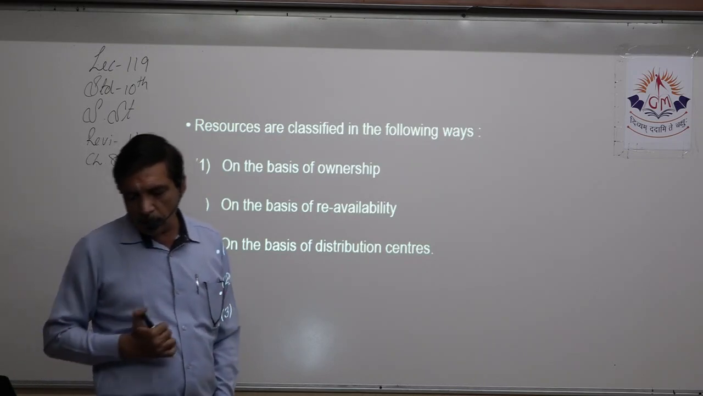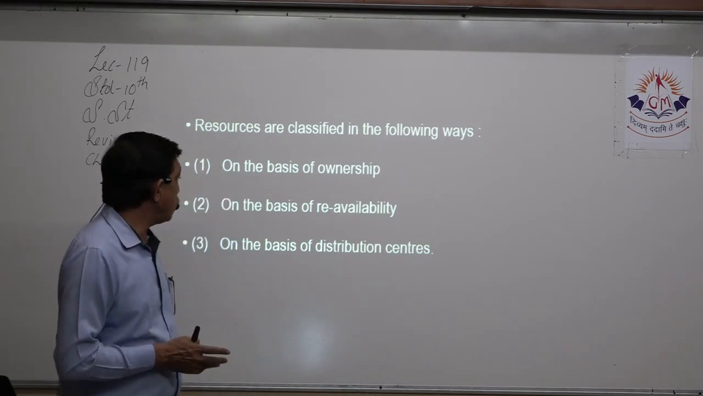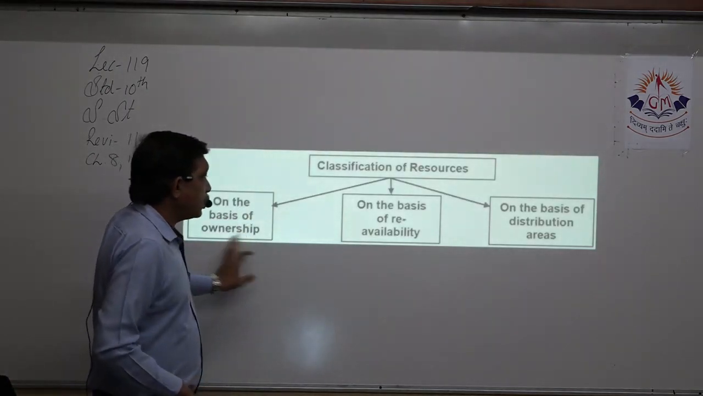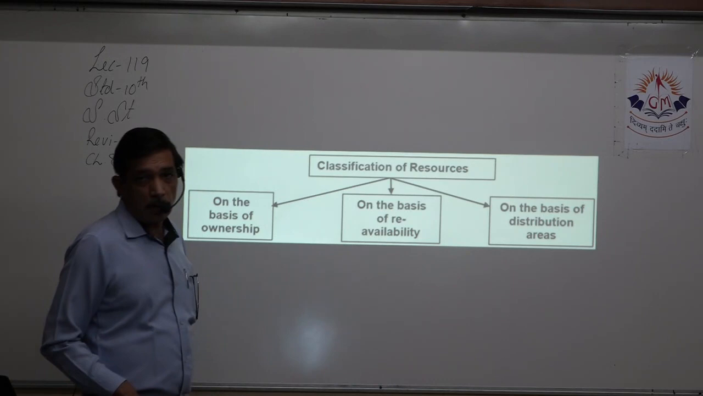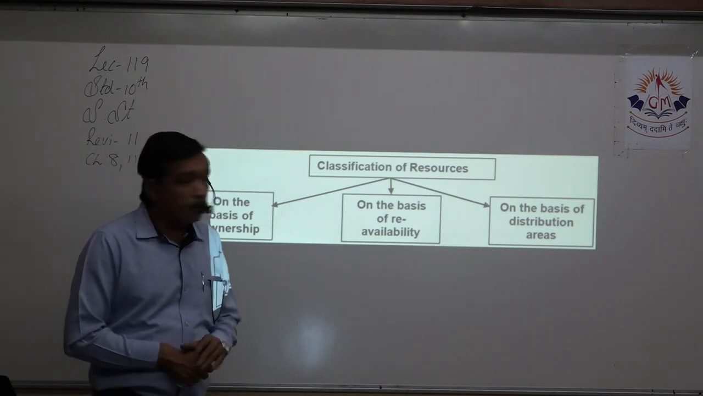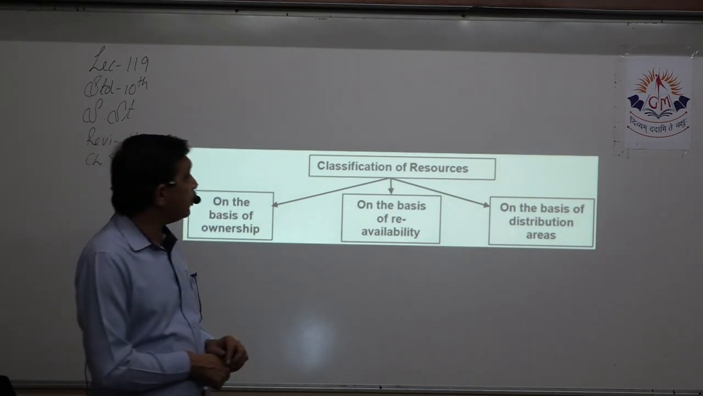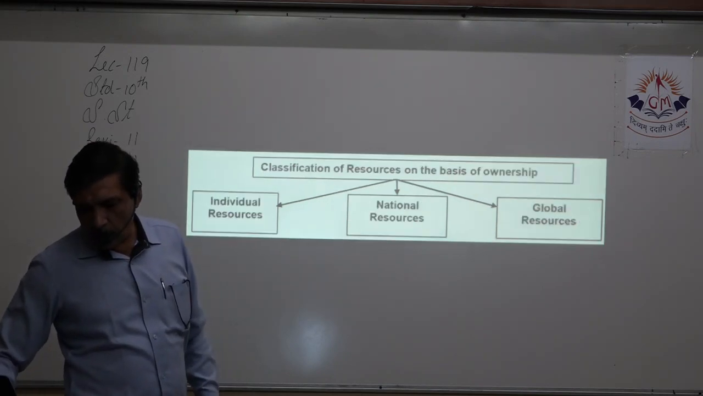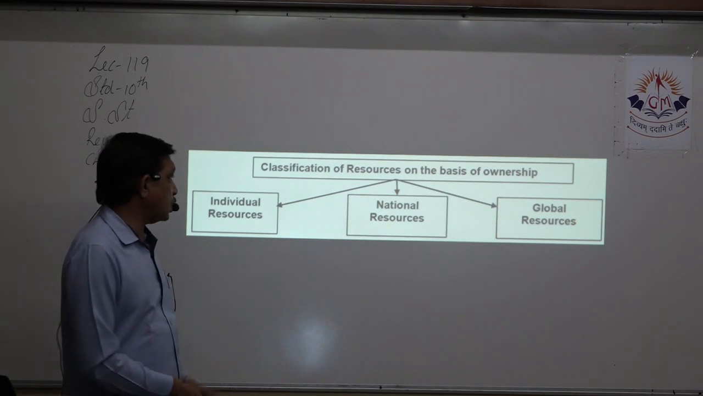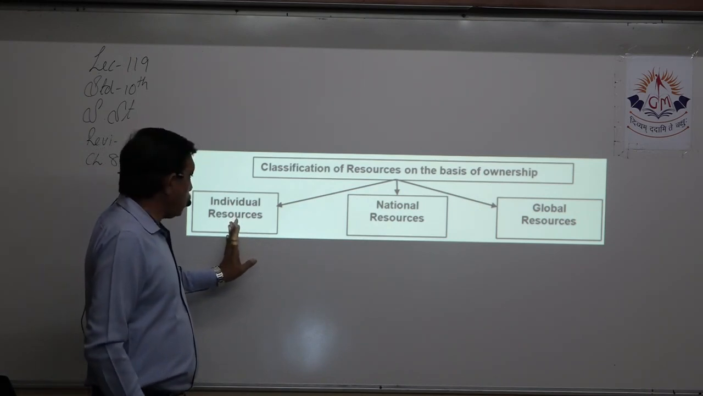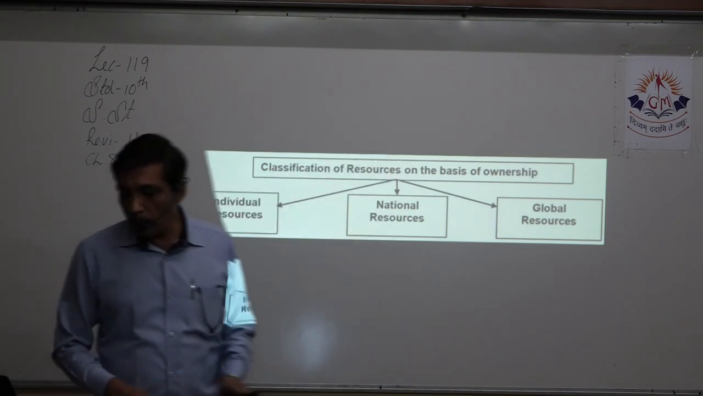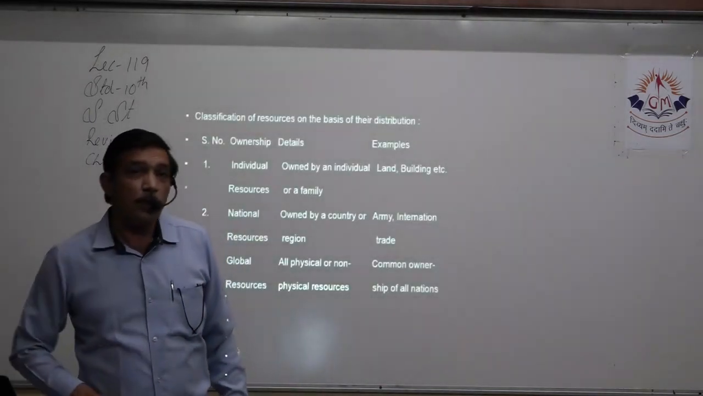What is on the basis of ownership? It can be individual resource. Yes, it can be on the basis of ownership. It can be on the basis of renewability, then on the basis of distribution area. Next, classes. First, we classify them on the basis of ownership. That can be individual resource, it can be a national resource, or it can be a global resource. Now we have to give in detail.